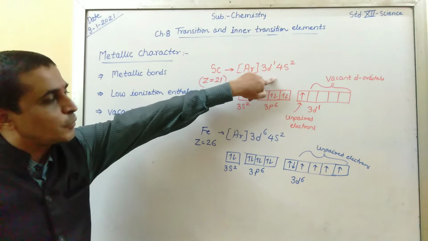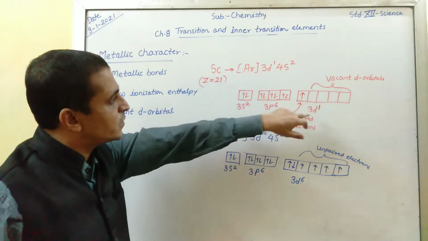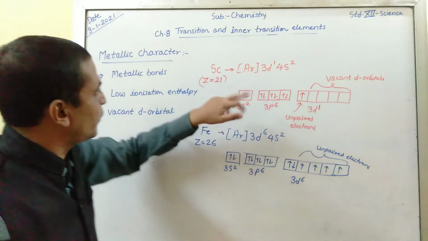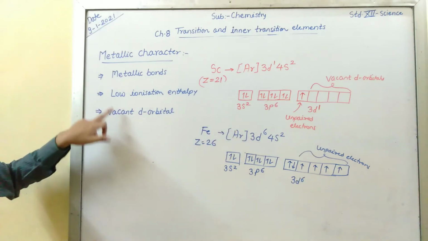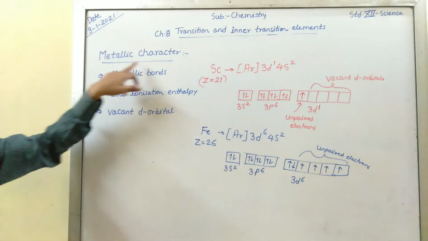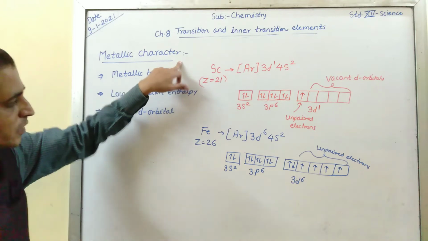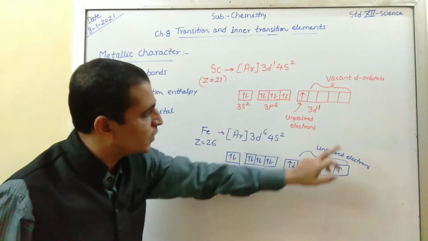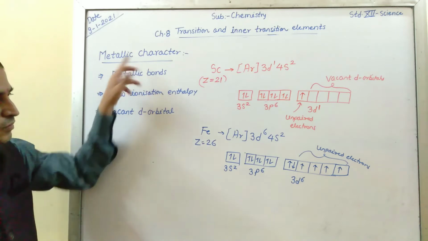You know that metals have a tendency to lose electrons, and therefore they have vacant orbitals, and vacant orbitals and low ionization enthalpy are responsible for the metallic character of transition elements. Similarly here, unpaired electrons are also responsible for the metallic character. How?